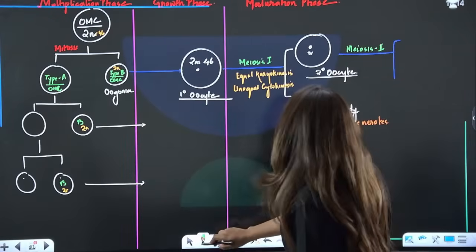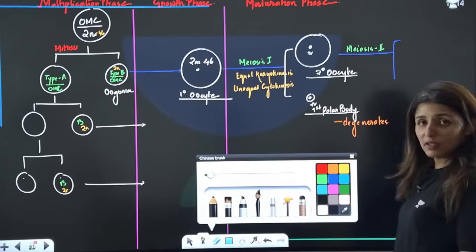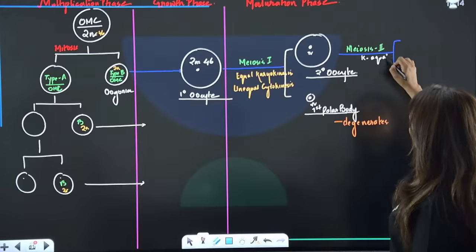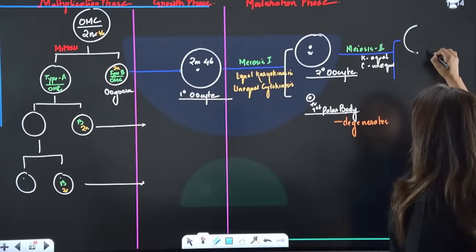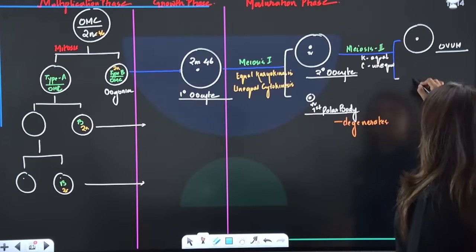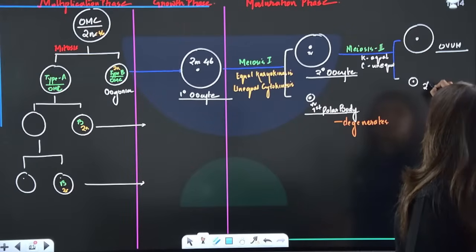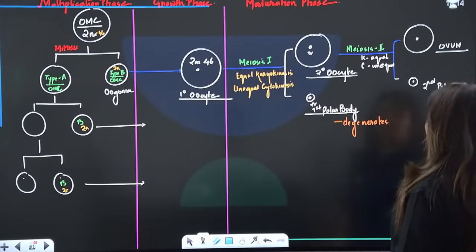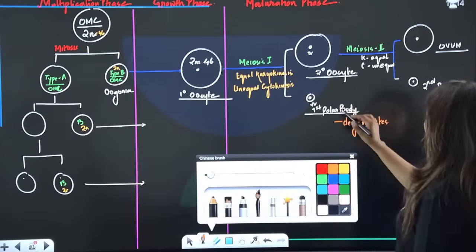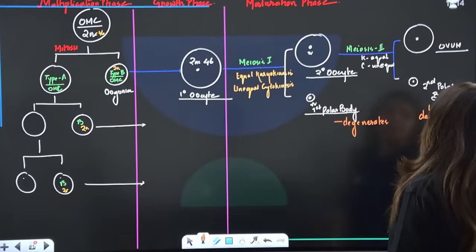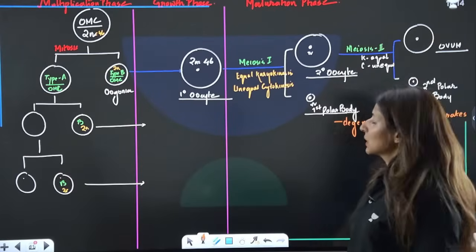Now, when it divided, again, the same pattern was observed: equal karyokinesis and unequal cytokinesis. So again, it gave rise to one big cell, which will be known as ovum, and a smaller cell, which will be known as second polar body, because it is formed during the second meiosis. And again, it will have the same destiny as the first polar body. This will also degenerate. Please tell me these points are clear.